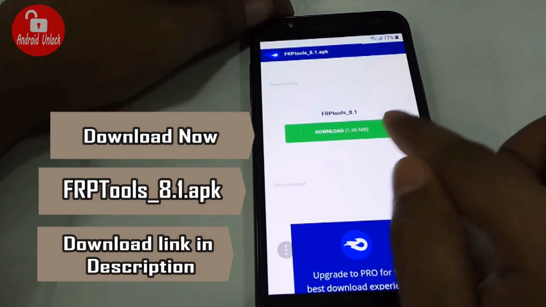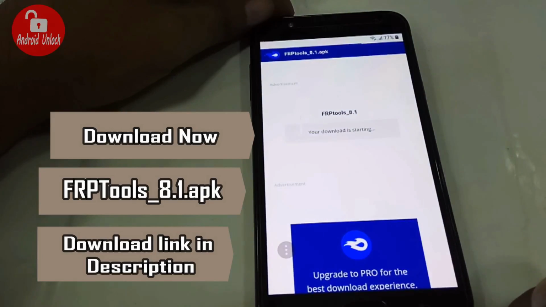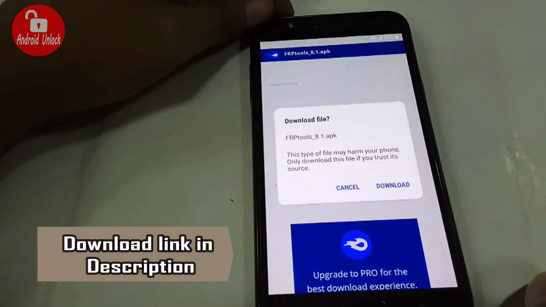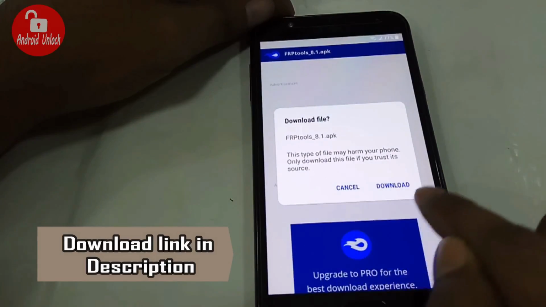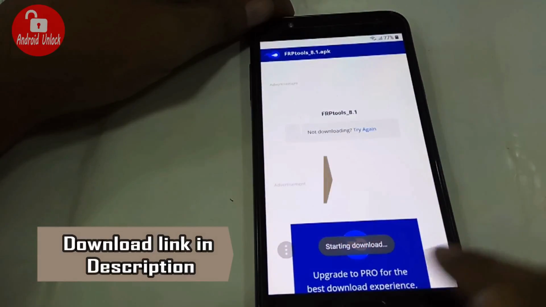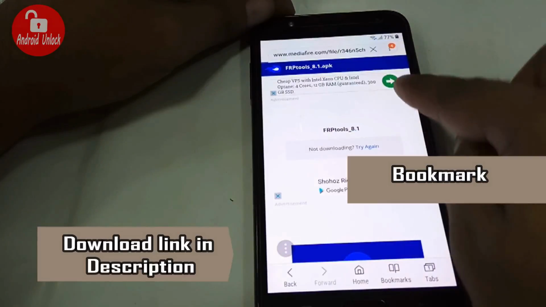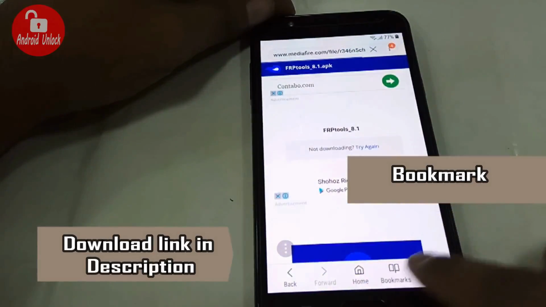So you can download from the description link. Now I am clicking download for trying, and click finally download. Download has started. Now go to bookmarks.